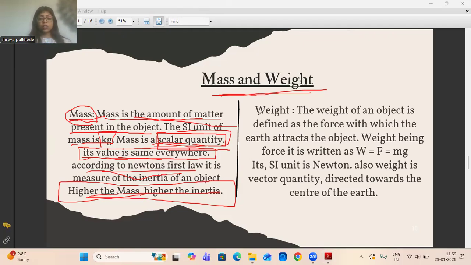Okay, difference between mass and weight. So now let's see what weight is. What is weight?